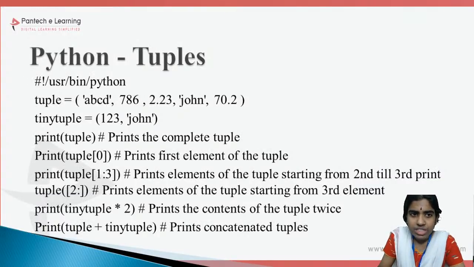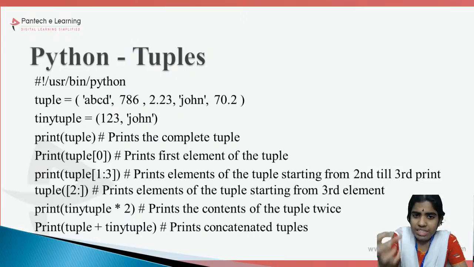Yesterday I was discussing with you about list. Today I am just going to continue. So what do you mean by a tuple? It is similar to a list. The only difference between a list and a tuple is that a list is mutable whereas a tuple is immutable. We can add or delete elements from a list, whereas in the case of tuples we cannot add or delete elements.